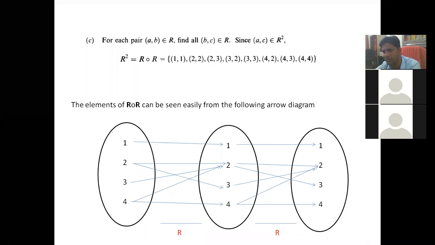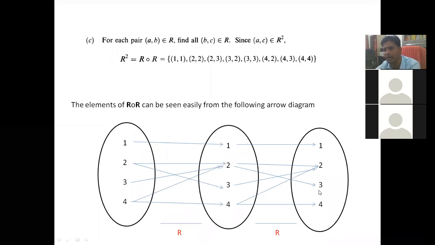Okay, composition. Now second, you come to 2. You go 2 to 2 and you reach 2, so 2 to 2 is there, by skipping this 2. Again, you go 2 to 2 and 2 to 3. So starting from 2, you reach 3. By skipping the middle one, 2 to 3 is a member of your R composition R.